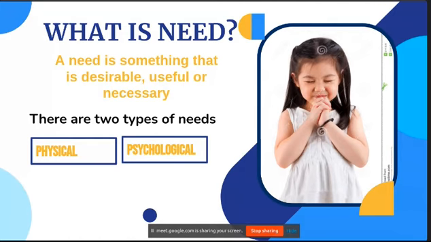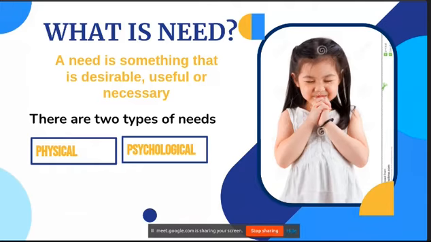Physical need is like shelter, air, water, clothes. These come under physical need. Without physical needs, we cannot live, or it will be hard for us to live our life. So it is the basic need which is very necessary.